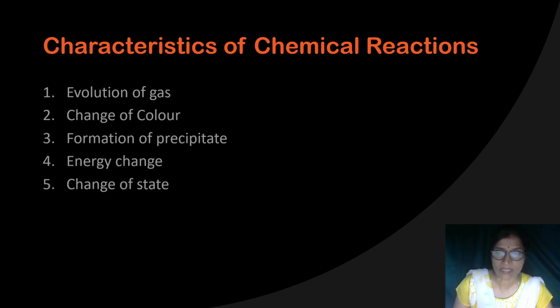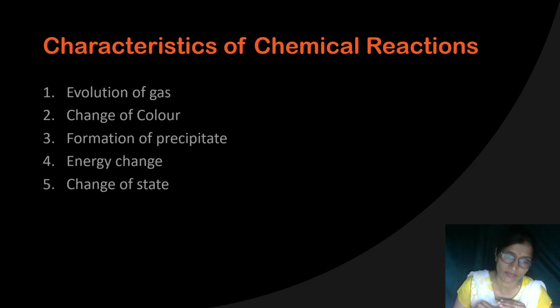Sometimes the two reactants react with each other and give you a colored or white precipitate which is insoluble, and you will say some kind of reaction is taking place. Sometimes you will observe that a large amount of energy is released, like when bursting of crackers takes place, a large amount of heat energy is generated. It means some kind of reaction is taking place.